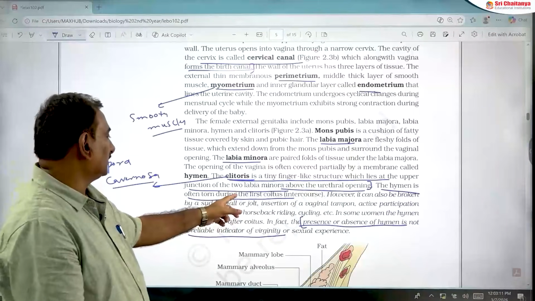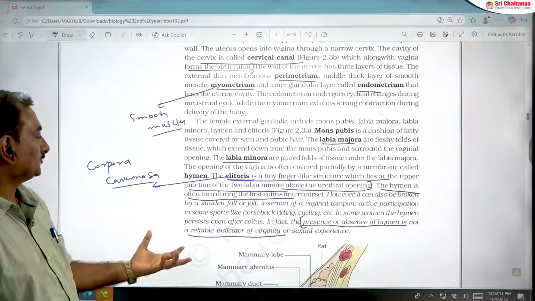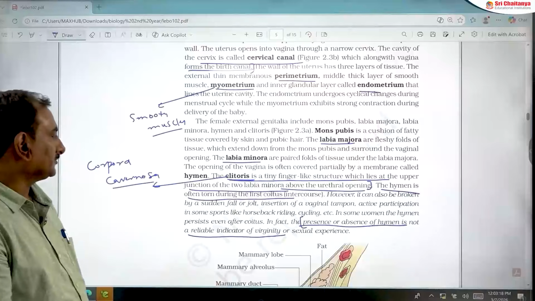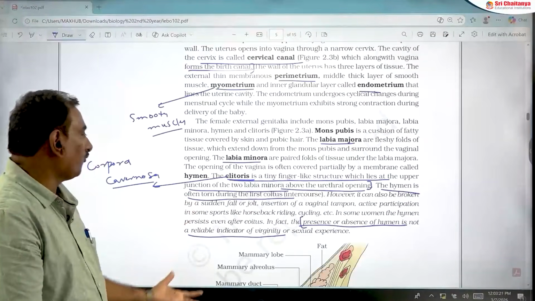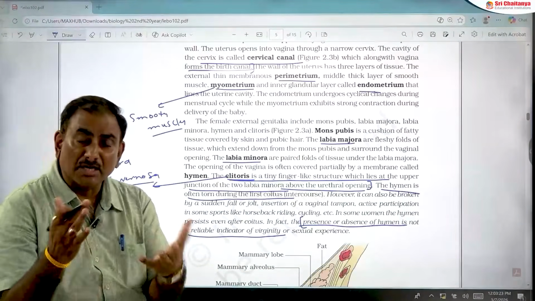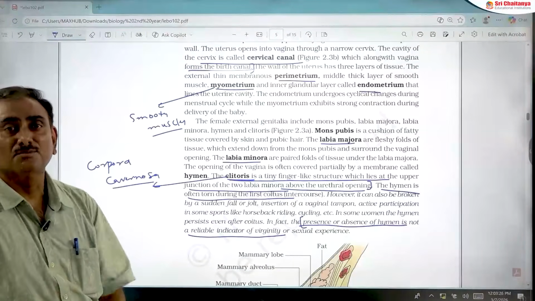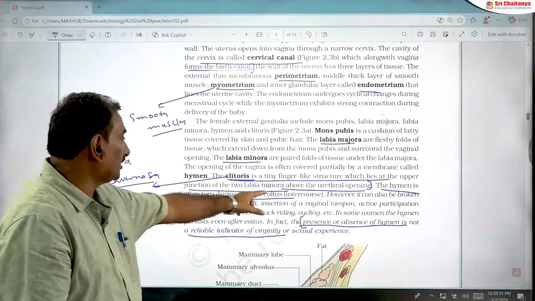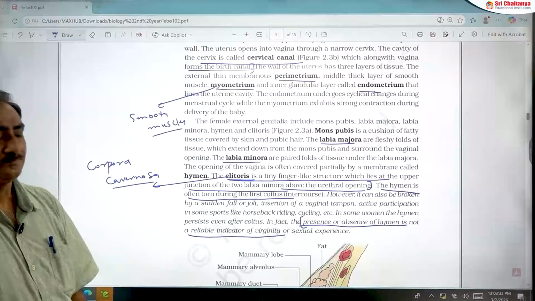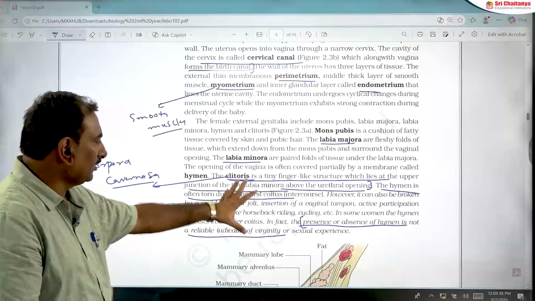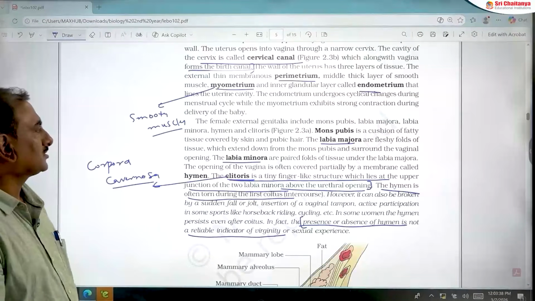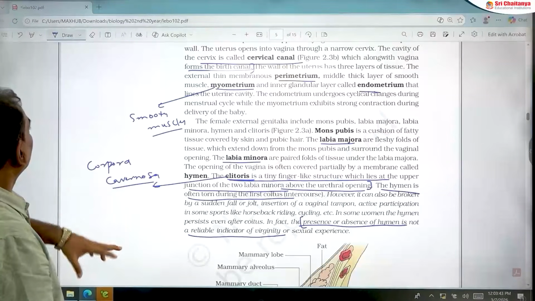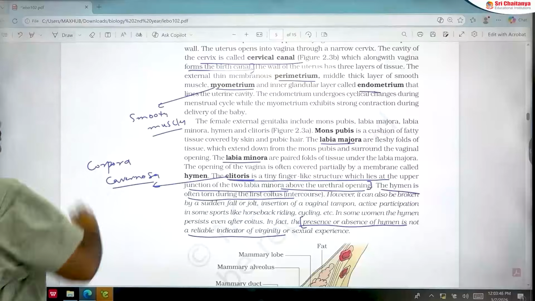Because the hymen can also be ruptured or damaged during sports, cycling, a sudden fall or jolt, etc. That's why the statement that hymen is often torn during the first coitus only is wrong. So you should be very careful while reading these lines in the NCERT textbook. So, this is about the important points of the female reproductive system.